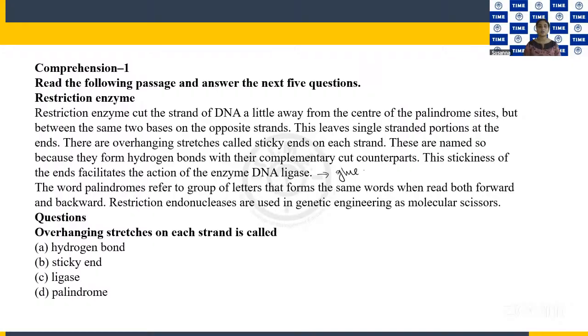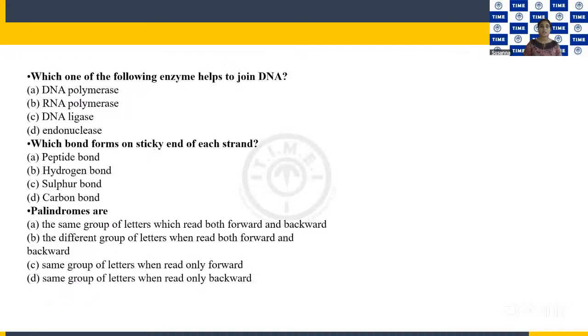Overhanging stretches on each strand are called sticky ends. So the answer is sticky end. Okay, now the second question.